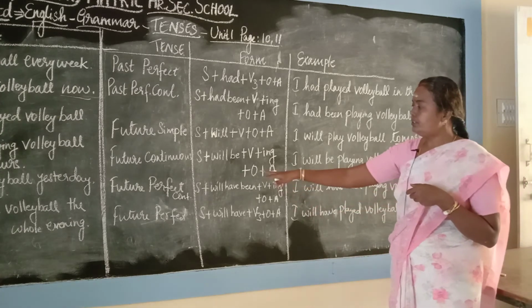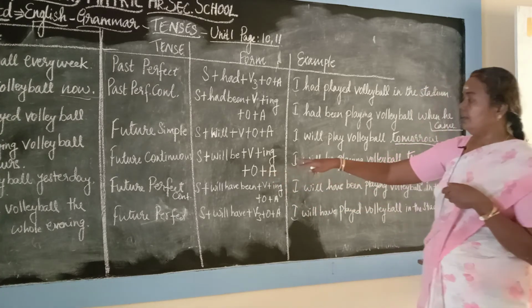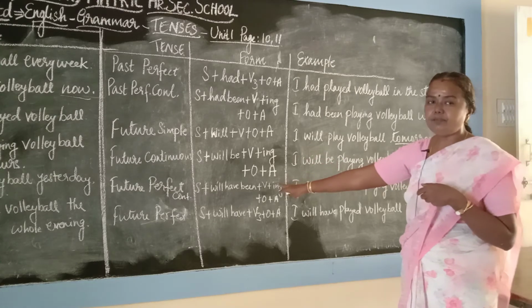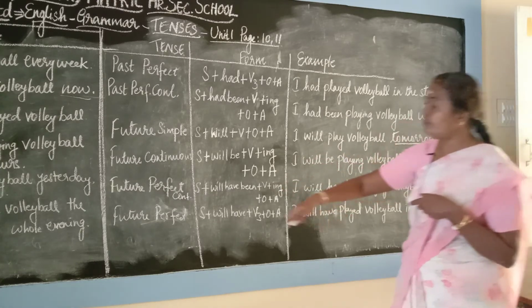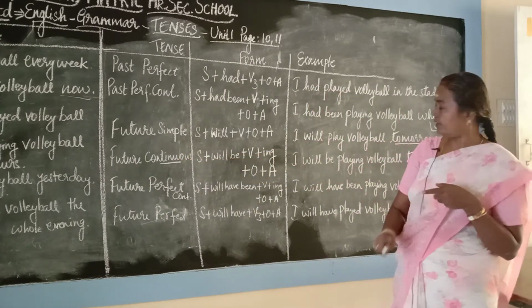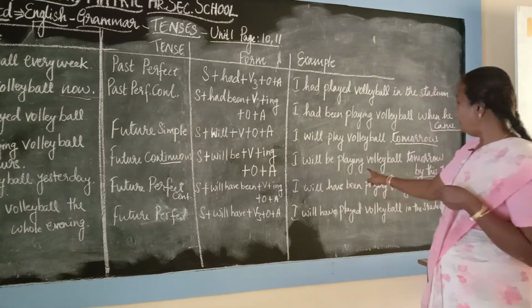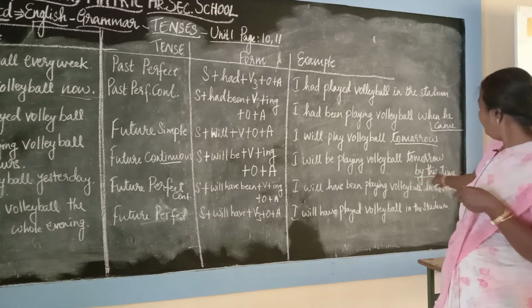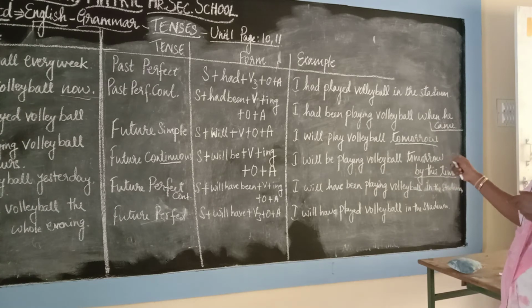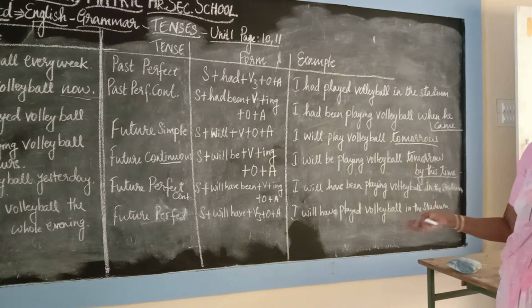So future, let us see the future continuous tense. Subject plus will be plus verb plus ing plus object plus adjunct. Wherever the continuous word comes, you should keep in mind verb plus ing should be there. Okay. So I will be playing volleyball tomorrow by this time. I will be playing cricket tomorrow by this time. So will be playing.